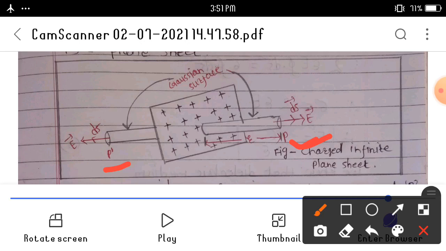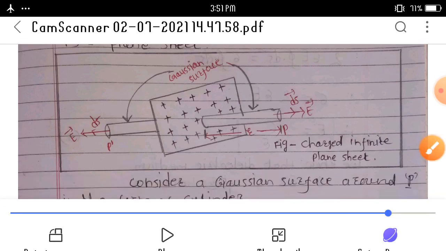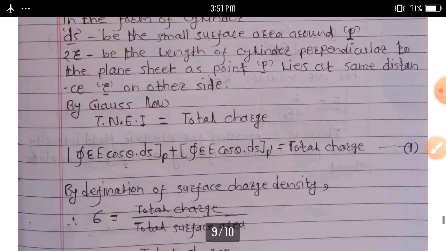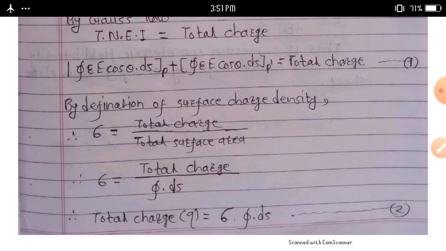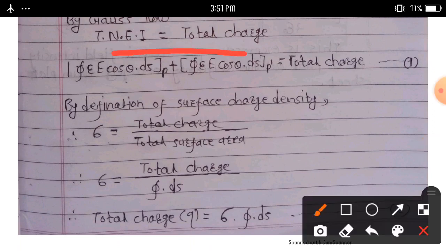Then we can write, according to Gauss law, total normal electrical induction is equal to total charge.